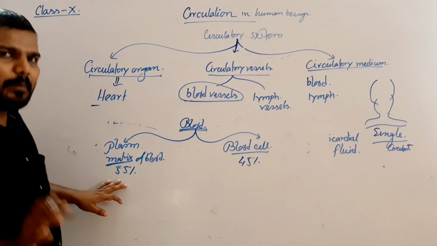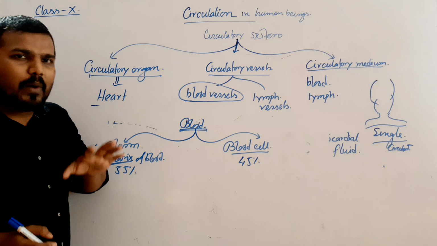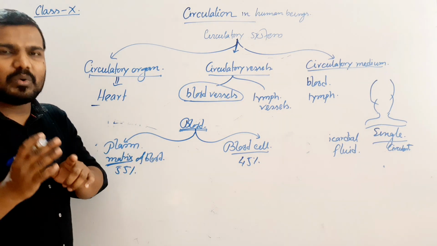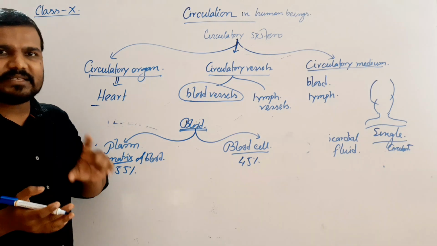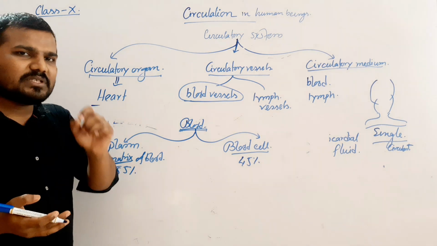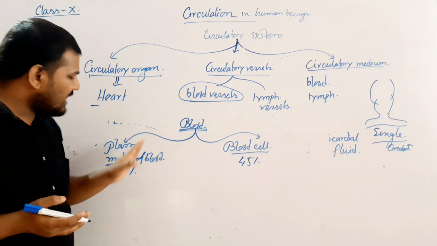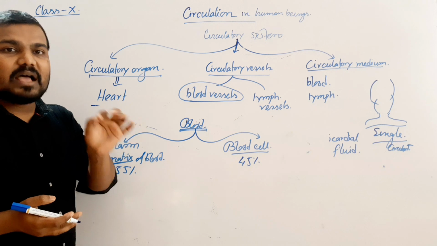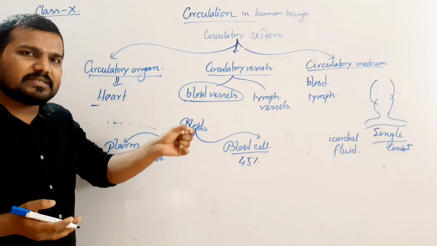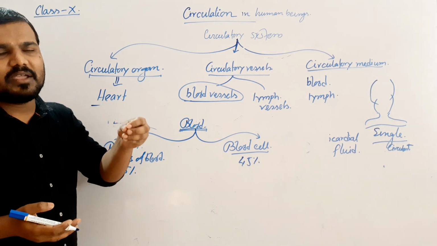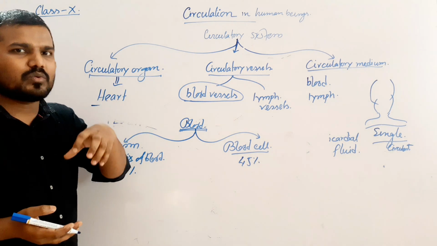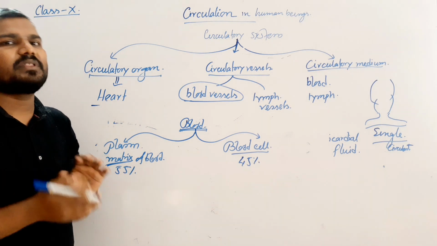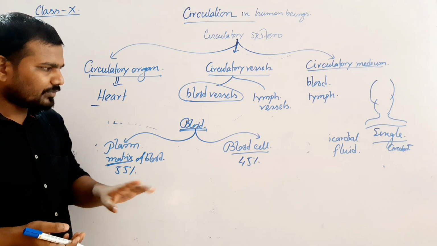Now, formation of plasma: over 90 to 92% water and 7 to 8% solid and gaseous substances combined form the ground substance of blood, known as plasma. Plasma is very important because plasma supplies the nutrients to the blood cells. Even if our body contains an excessive amount of carbon dioxide, then some amount of carbon dioxide will be dissolved in the plasma and transported.